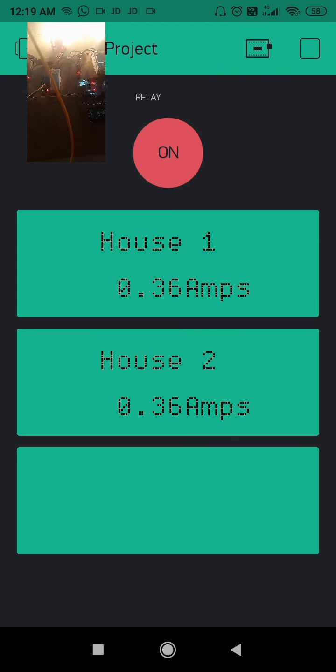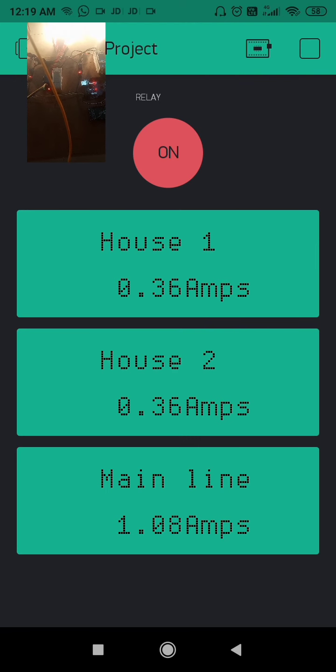Actually, what should the current consumption be? It should be equal to the sum of the house 1 current consumption and house 2 current consumption, that is 0.36 plus 0.36. That should be equivalent to 0.72 only. But the mainline power consumption is coming as 1.08 amps. That means theft has occurred. Theft has occurred on the main line.